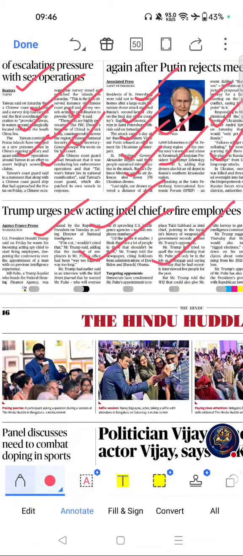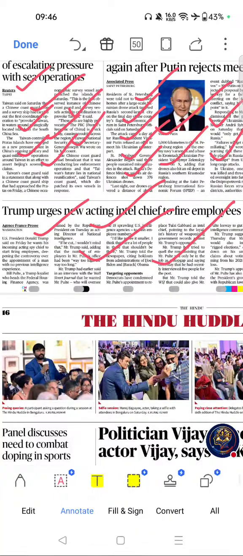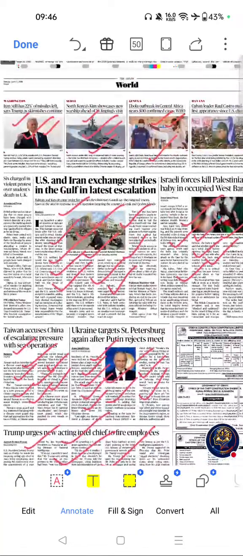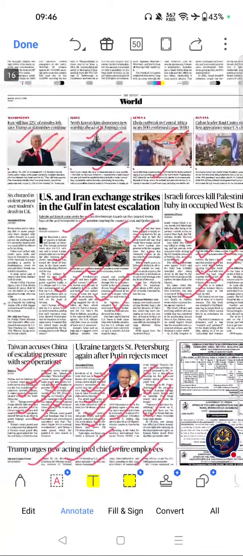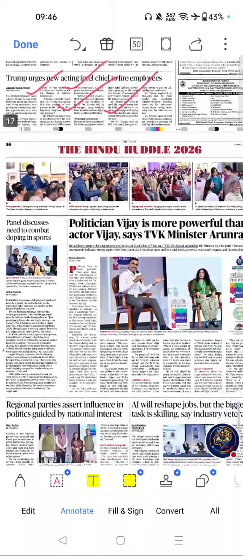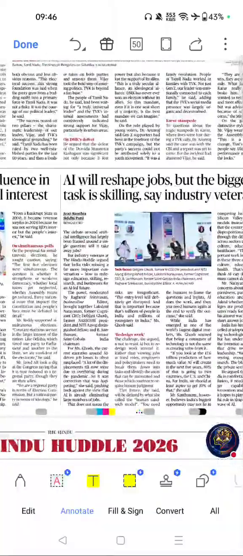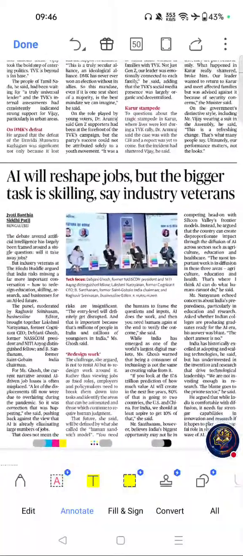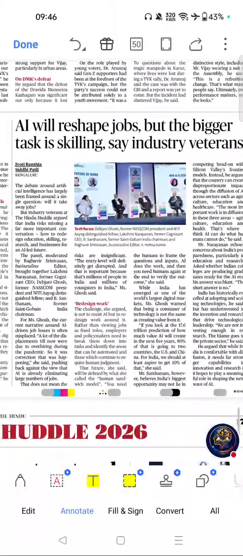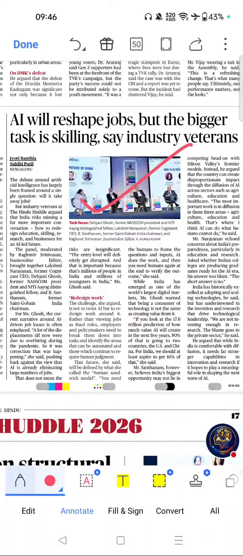Next important article of this page was, these are the only important articles from this page. Move on to next page. From this page, this was the important article.